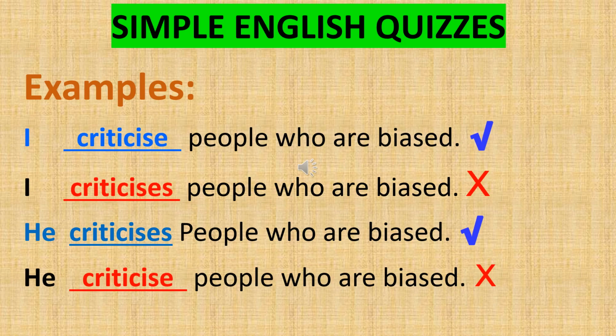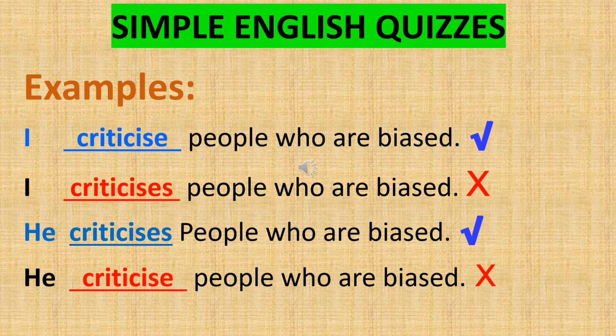Look at the following examples. The first one reads, I criticize people who are biased, which is a correct sentence. The second one reads, I criticizes people who are biased, which is an incorrect sentence. The third one reads, he criticizes people who are biased, which is a correct sentence, and the fourth one reads, he criticize people who are biased, which is an incorrect sentence.